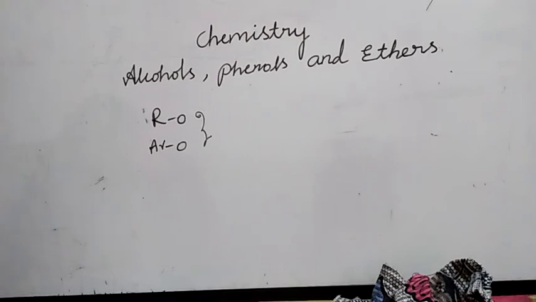Common names of ethers are derived from the names of the alkyl and aryl groups, written as separate words in alphabetical order, adding the word ether at the end. For example, ethyl methyl ether.